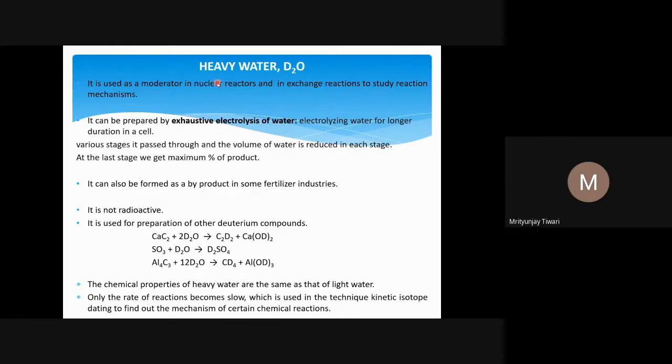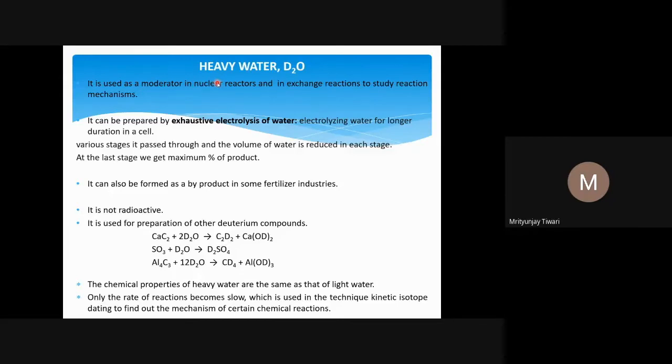That is something we study in exchange reactions, and we can tell whether hydrogen is involved in that reaction or not. This is what people measure, and it is called the kinetic isotope effect.